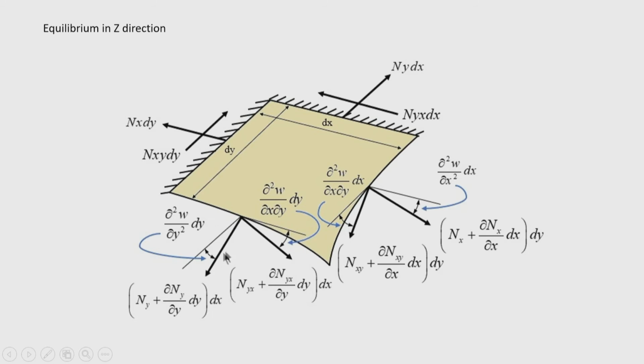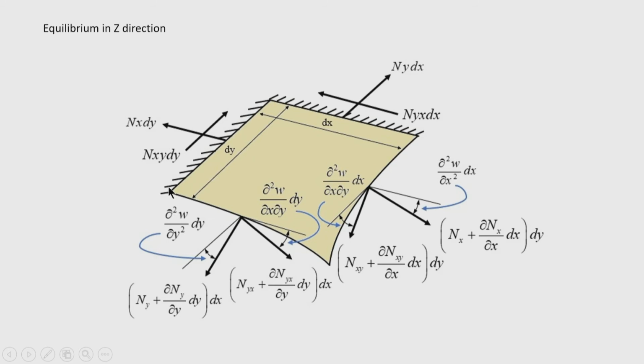Similarly, on the other edges, because they are clamped, there will be no slope here, so the vertical components of these two forces are 0. Similarly, the vertical component of the shear force along these clamped edges will be 0. Now, consider the axial forces, that is N y, in the other direction, along the opposite edge that we considered first here, N y dx along the edge dx.